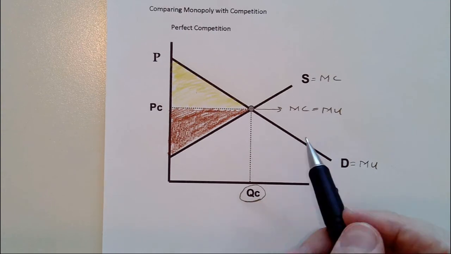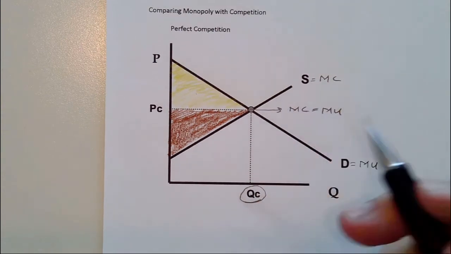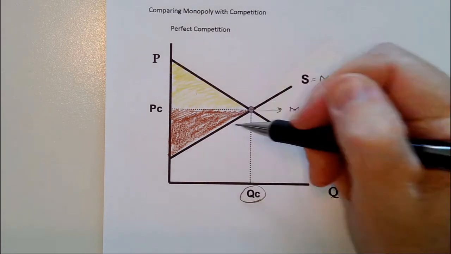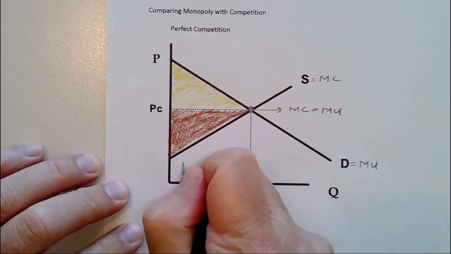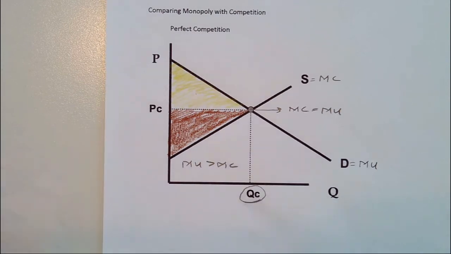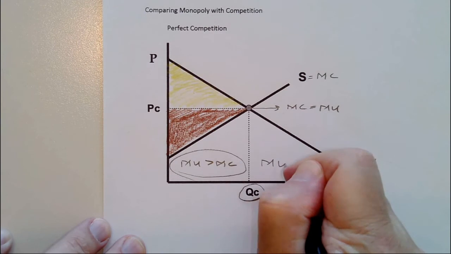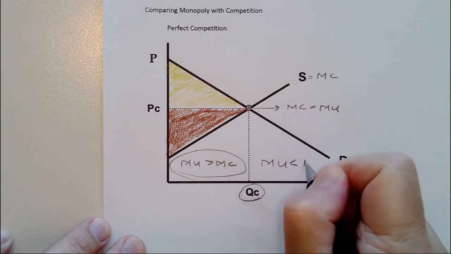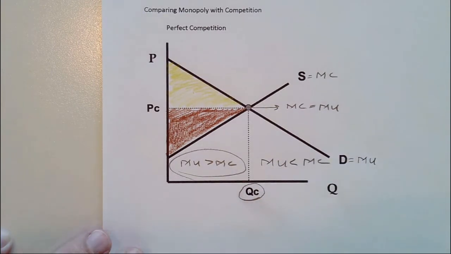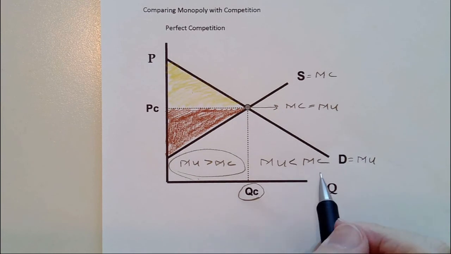If we go past this point, we're going to be throwing surplus away because the marginal costs will now be higher. We produce every unit of output that has marginal utility greater than our marginal cost, which is what you want to do. We've done all of this, and we've done none of this, which would be if we're over here somewhere. So that is how we maximize our surplus, by producing every unit that has a higher marginal utility than marginal cost, and not producing anything that has a higher marginal cost than marginal utility.